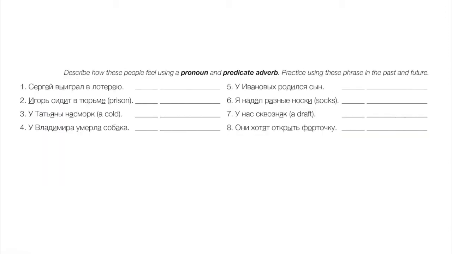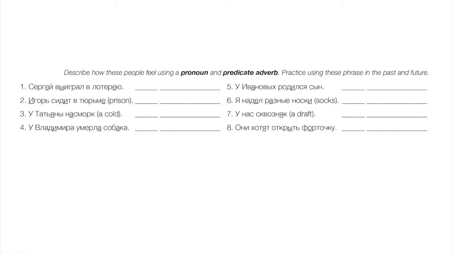So let's pick a few of these feelings and describe how these people might be feeling, and more than one possibility, obviously. 1. Сергей выиграл в лотерею. He won the lottery. Okay, let's say he feels good. Ему хорошо. Ему хорошо, right? Можно еще сказать, что ему повезло, right? We could also say that he got lucky. Ему повезло, using that subjectless verb.